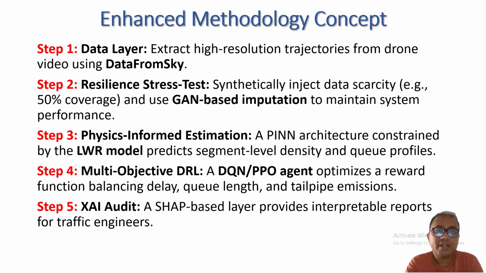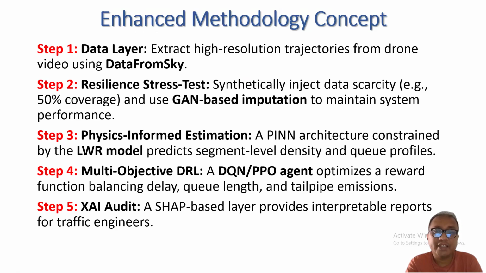If we look at the methodology concept, step 1 is the data layer: collect high resolution trajectory from drone using data from sky. In step 2, a resilience stress test will be done, and if our data coverage is less than or equal to 50%, then how can we implement GAN-based imputation for performance and maintenance. Step 3 is the physics-informed estimation.